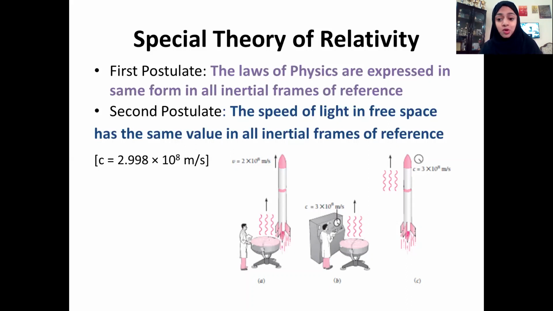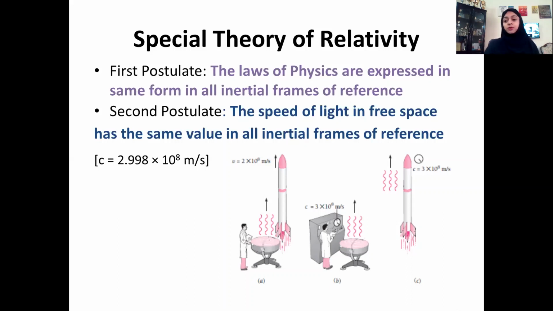So its value is constant, whether there is a relative motion between the observed light pulse and the person who is observing that. So irrespective of the frame of reference from which it is observed, irrespective of the motion of the frame of reference, speed of light has the same value.